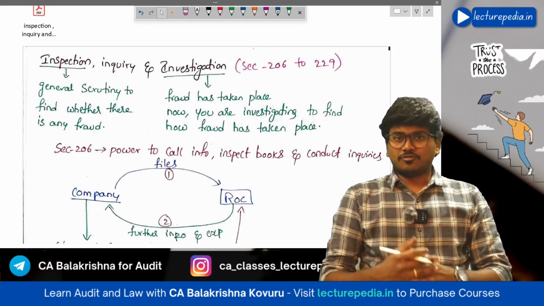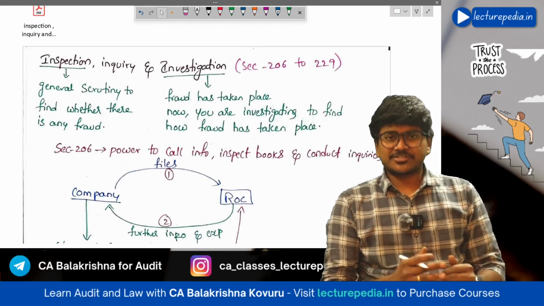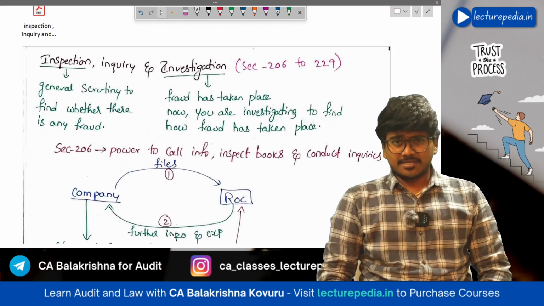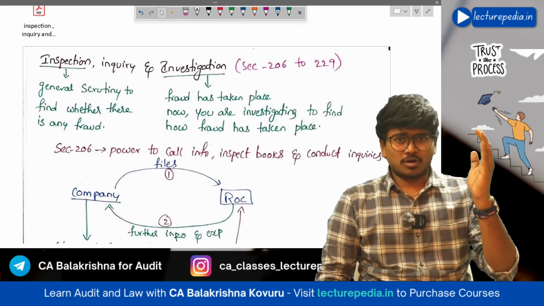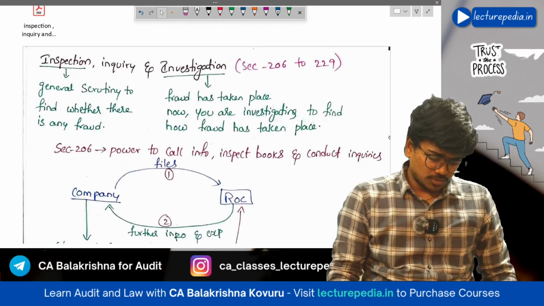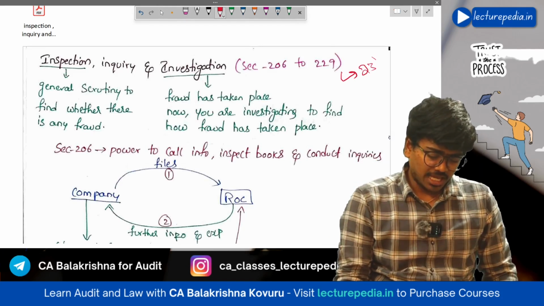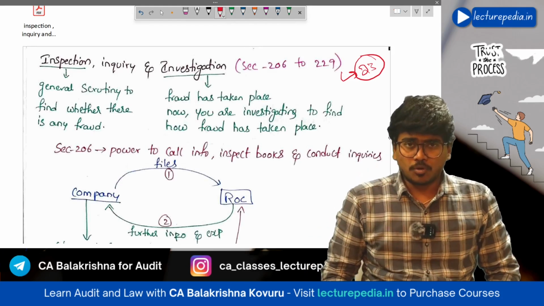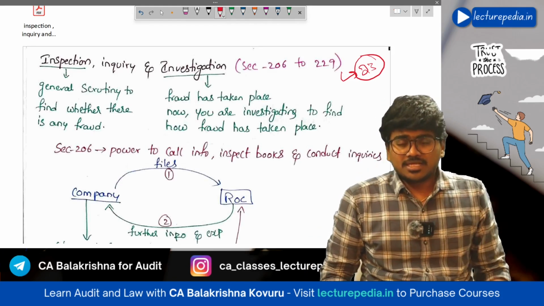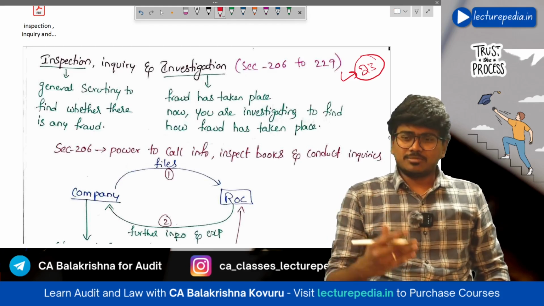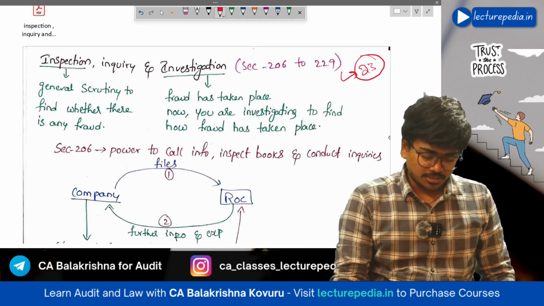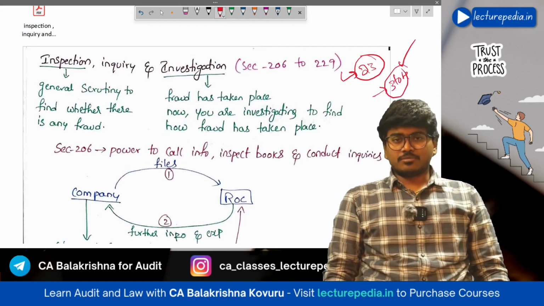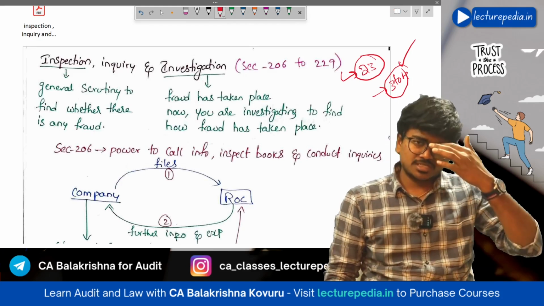By the previous class, we have completed all the chapters related to directors. Now we will be starting with the fourth chapter, that is inspection, inquiry, and investigation. In this chapter, you will have sections from 206 to 229, around 23 sections. You'll find the number of sections more, but the content in those sections is very small. This is a very small chapter. You can expect some 3 to 4 marks, or sometimes 1 or 2 marks from this chapter.